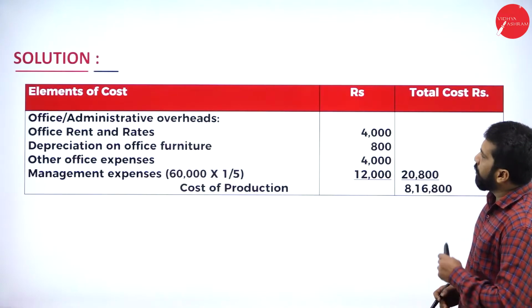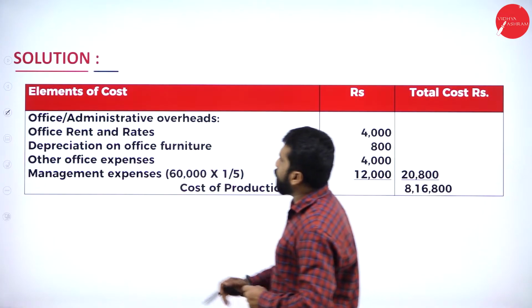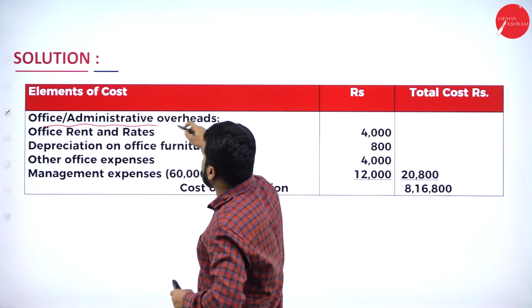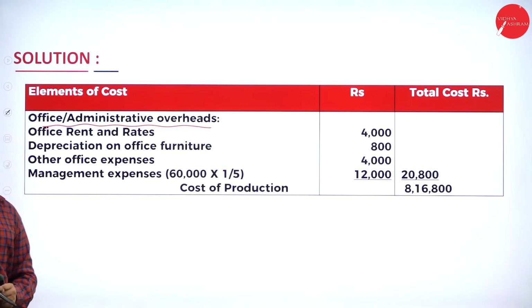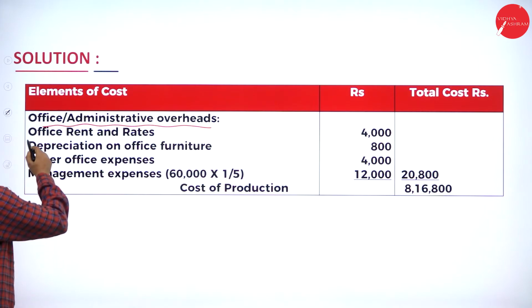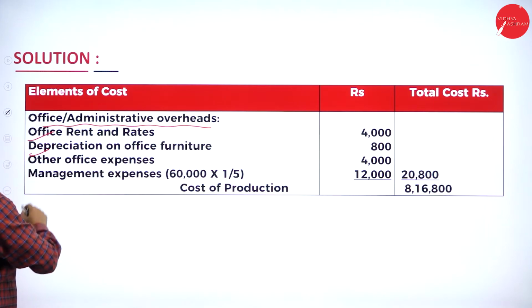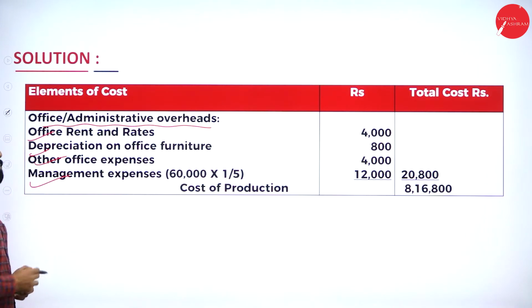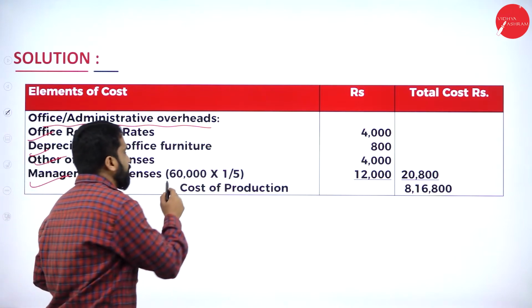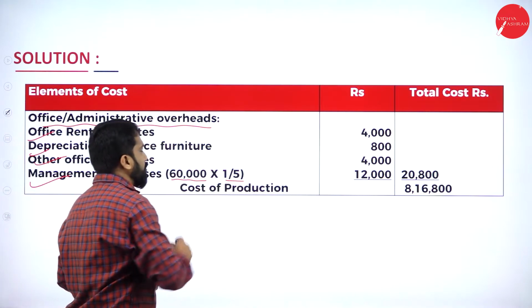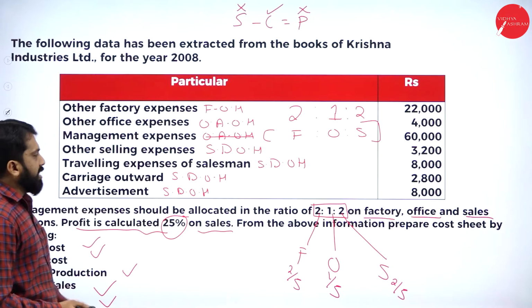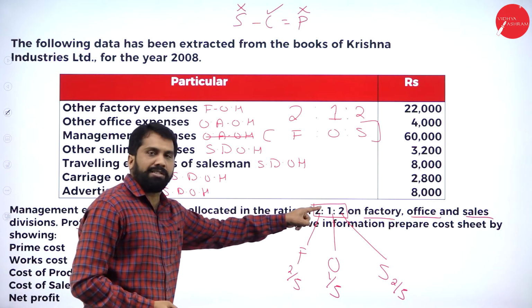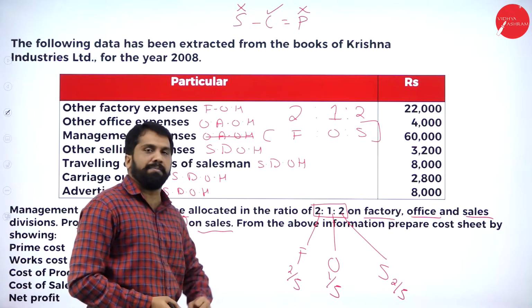Now, for that you add office or administration overhead. Now, what is office or administration like? Office rent, depreciation on office furniture, other office management. As I told you, 60,000 into 1 by 5. How come it is 1 by 5? I'll go back. As per the question, the second one is office 1 divided by 5.